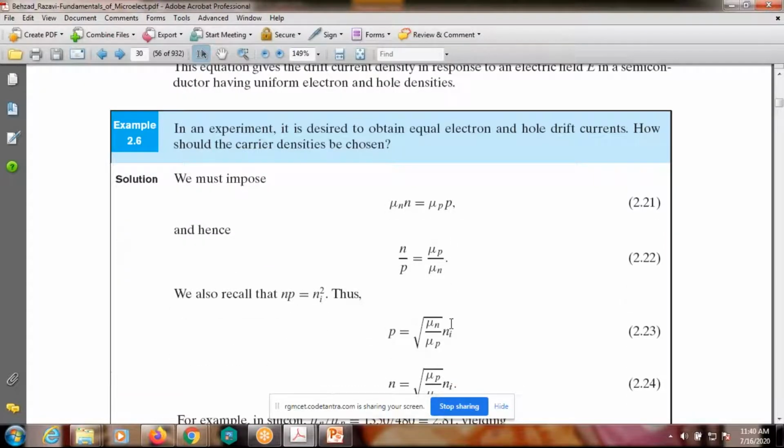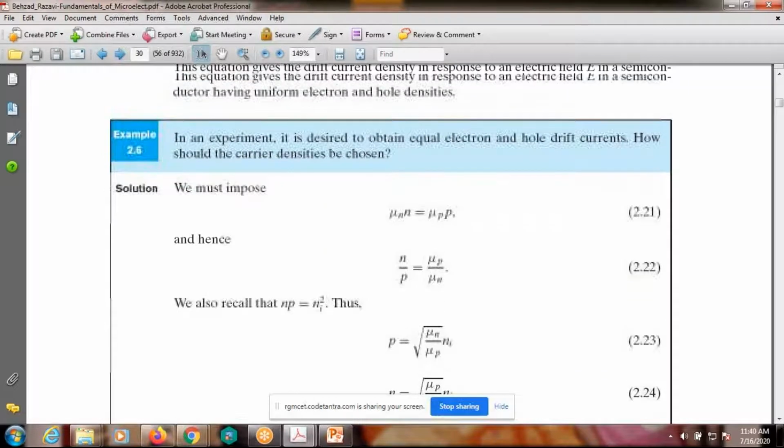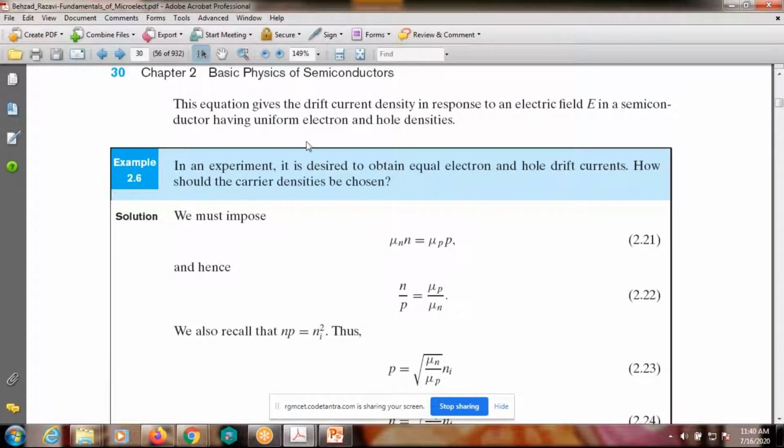Now here is one small problem. In an experiment, it is desired to obtain equal electron and hole drift currents. How should the carrier densities be chosen? This is a sample problem.